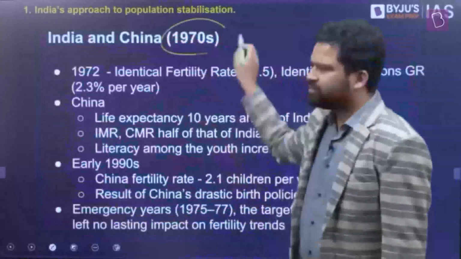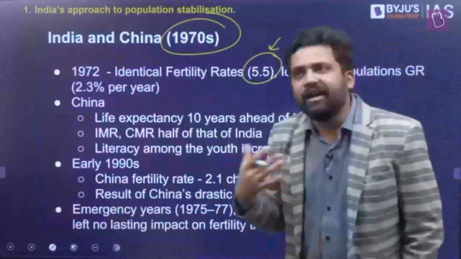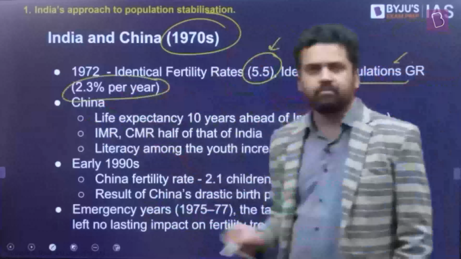What about the 1970s now? In the 1970s also, not much had changed initially. If you look at the fertility rate, it was around 5.5. On average, an Indian woman was giving birth to 5.5 children, and on average, a Chinese woman was giving birth to 5.5 children. And the population growth rate was around 2.3% per year. So this is the similarity.